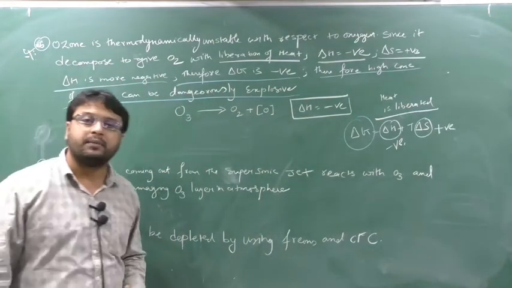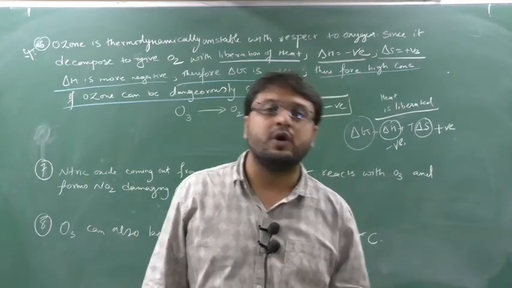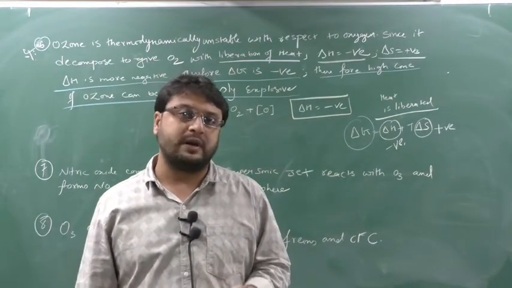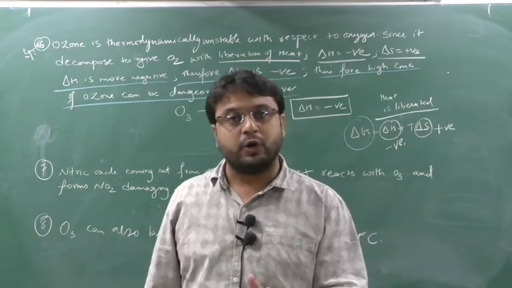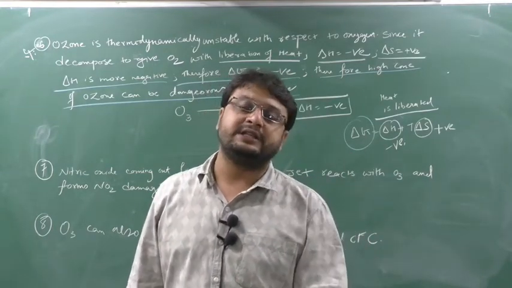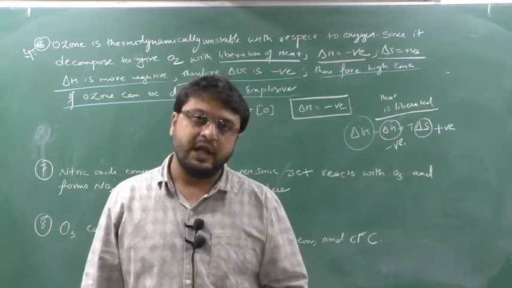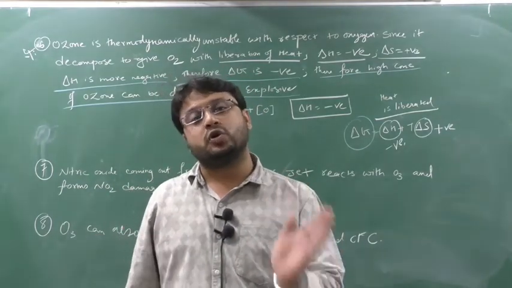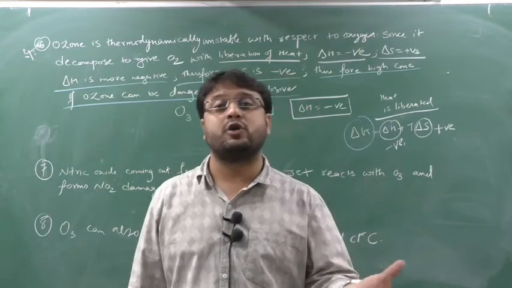So this question can come: why can a high amount of ozone be dangerously explosive? Because you take ozone, it is forming O2 and O. During this reaction delta H is negative, means this reaction is exothermic, so heat is liberated. Ozone is forming O2 and O, so it is forming one more product, means entropy is increasing.